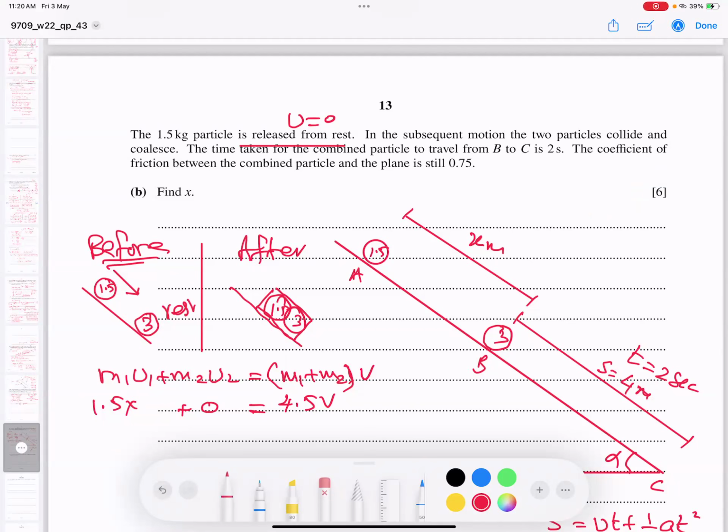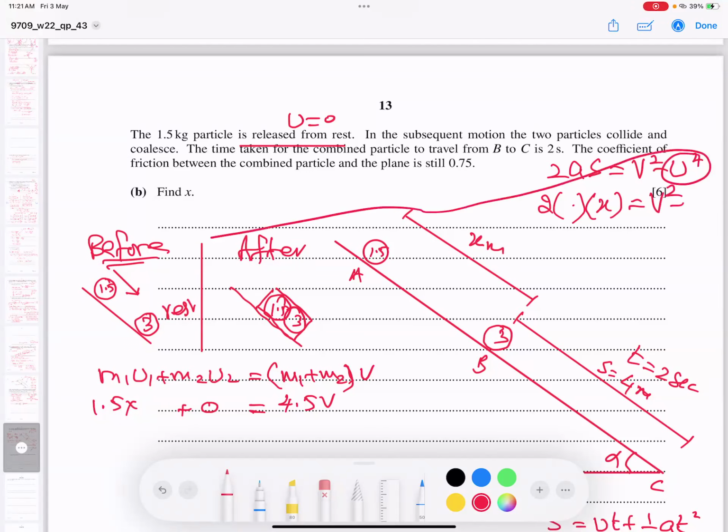And that is what? 2AS equals V squared minus U squared. To find acceleration, I don't know a distance. Wait a minute, distance. Okay, distance is X. Acceleration is my target. Final velocity is the target, U is 0, as you know, since it starts from rest. So a lot of variables we have.